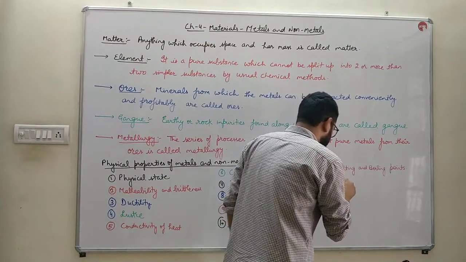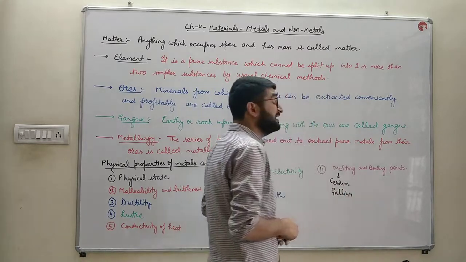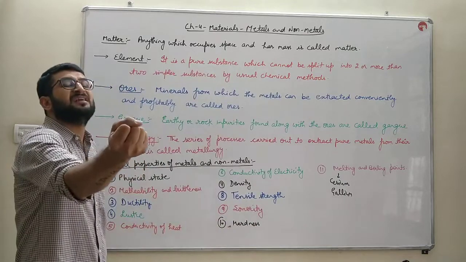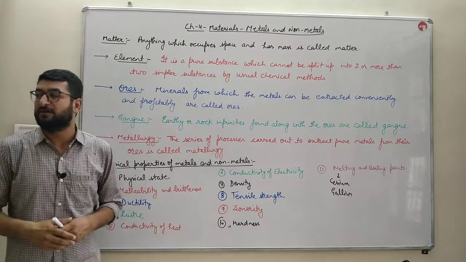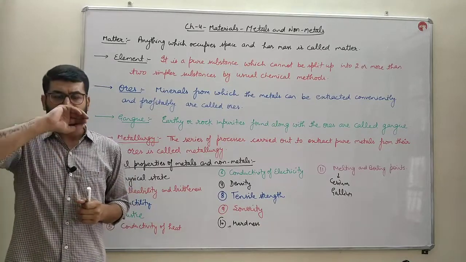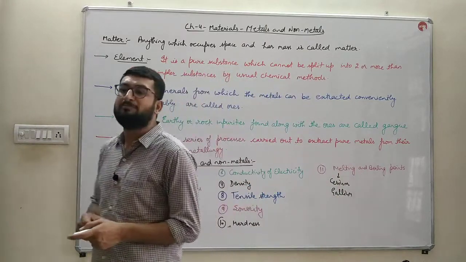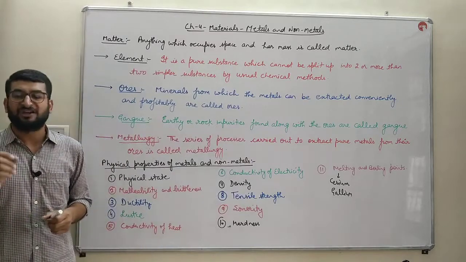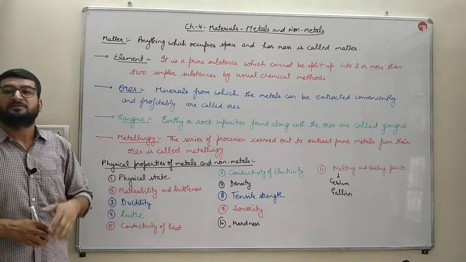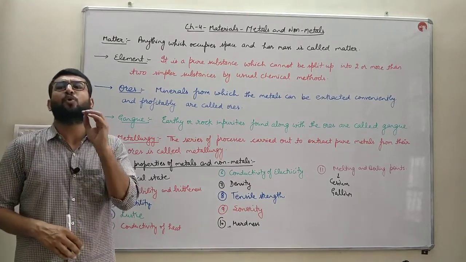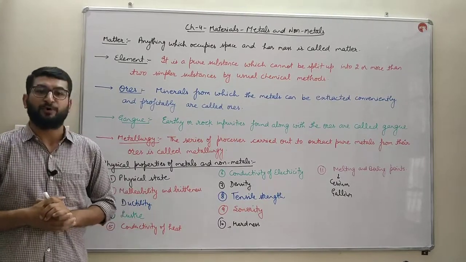cesium and gallium. Cesium is a metal which melts in our palm. अगर हम cesium को अपनी बंद मुट्ठी में रख लें तो cesium बड़ी आसानी से पिघल जाएगा. Next, non-metals possess low melting and boiling point. The melting and boiling point of non-metals is less, except diamond. Diamond is the only non-metal which has high melting and boiling point.